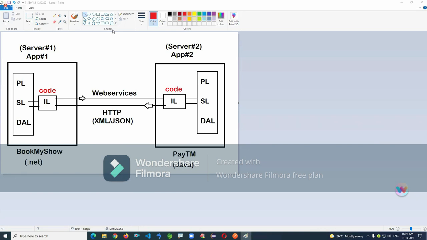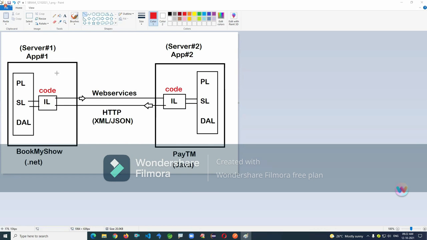BookMyShow is using Paytm services, sir. Hey Paytm, please come and sit with me. So BookMyShow is integrated with Paytm. Paytm, please provide services to BookMyShow. If someone is trying to book a ticket, they will benefit. BookMyShow is using Paytm, not Paytm using BookMyShow. If you open BookMyShow, there you can see the link for Paytm. If you open Paytm, there might not be a BookMyShow link.